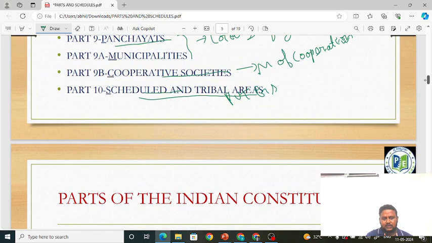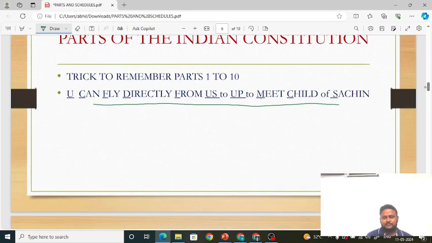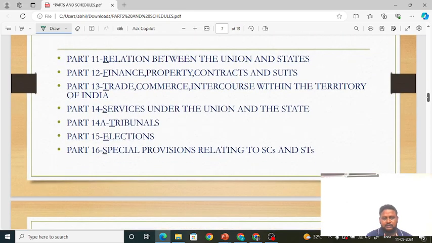Okay, this talks about scheduled and tribal areas. Understood, friends? It is talking about scheduled and tribal areas. These are parts 1 to 10, remember. Understood, friends? Okay, let's get forward. That is, we will study from parts 11 to 16 first.